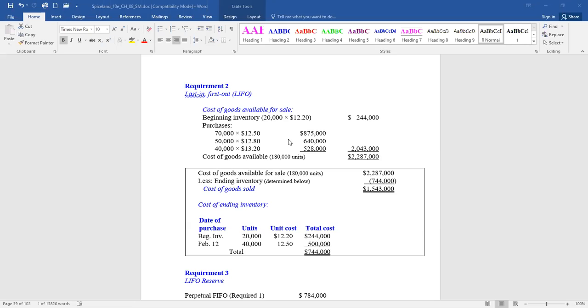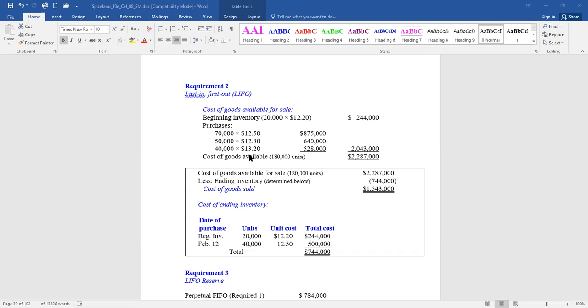Lifo inventory says, okay, periodic system. How many did you sell? How many are still here? Well, we know our sales. We sold 50,000 on April 30th. September 9th, we sold 70,000. So we sold a total of 120,000 of those books. So what we would do with Lifo is go backwards.